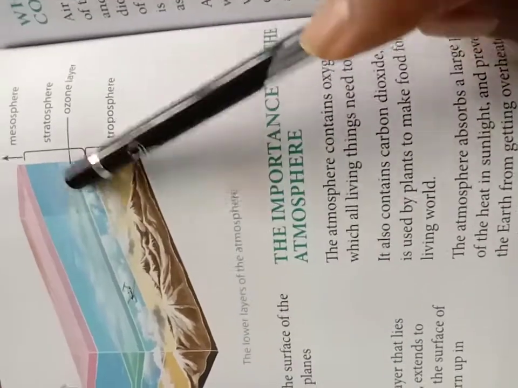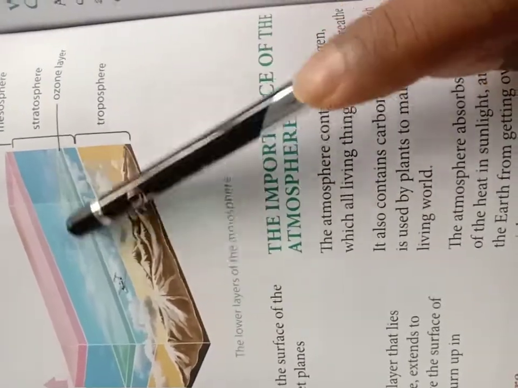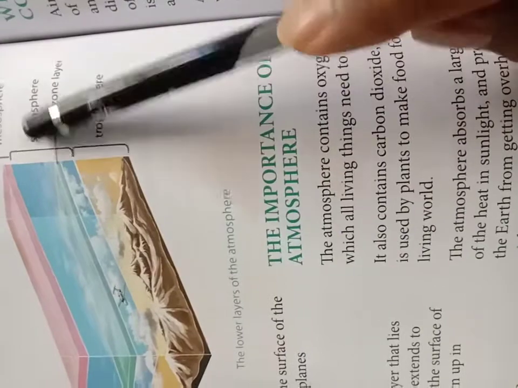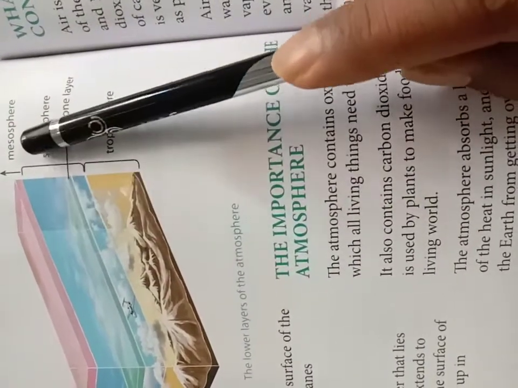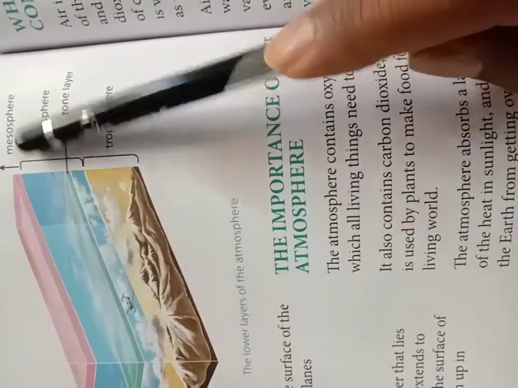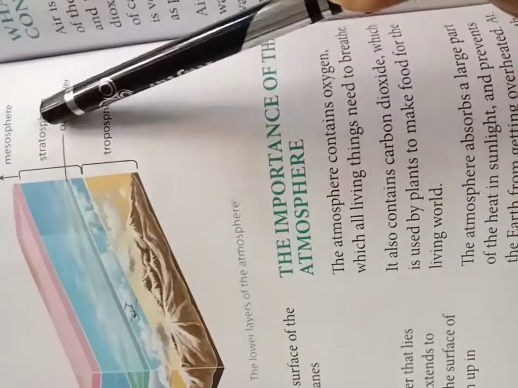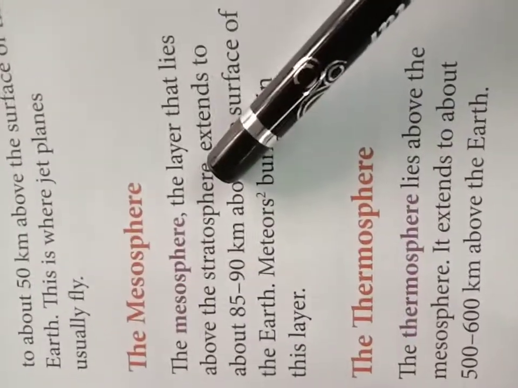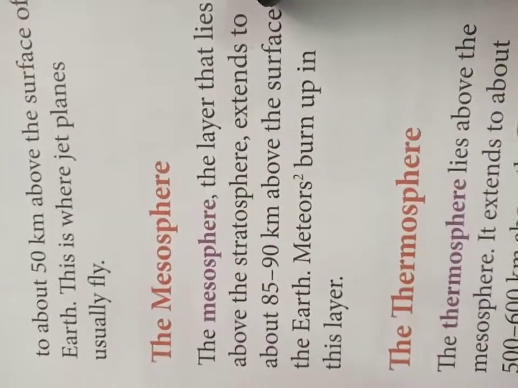Next layer is stratosphere. Through this stratosphere sound moves, and our telephonic signals and our TV signals move through this layer. And then comes mesosphere. Mesosphere is above the stratosphere, and it extends from 85 to 90 kilometers above the surface of the earth.